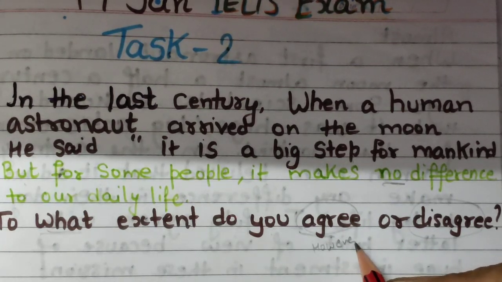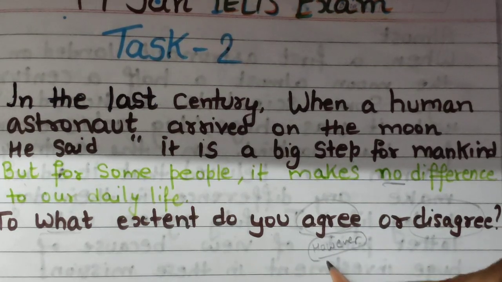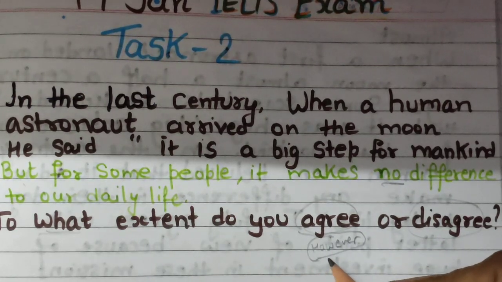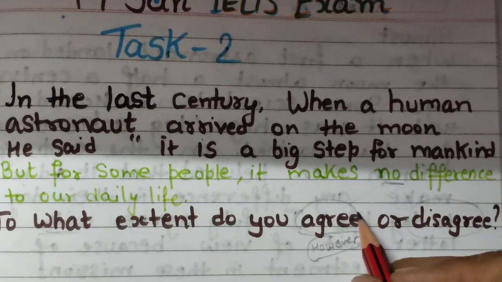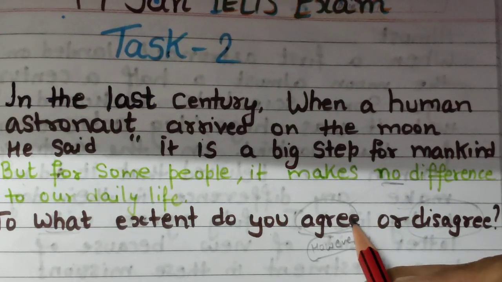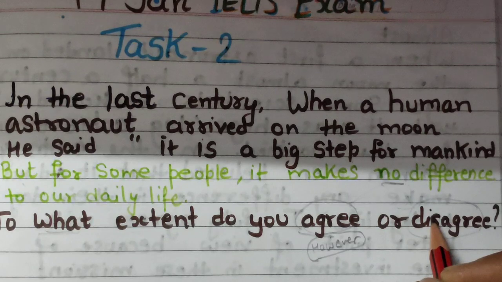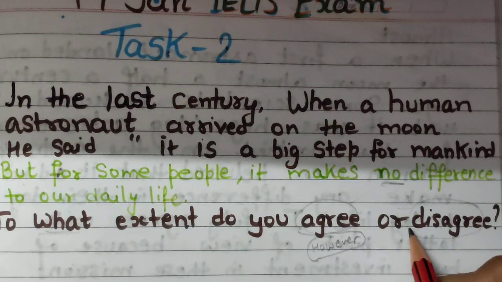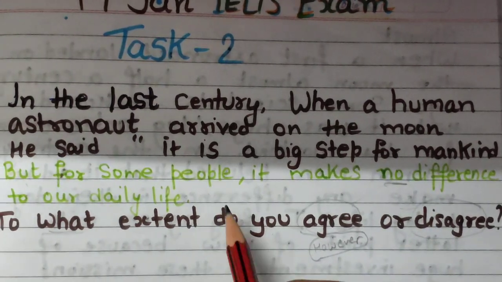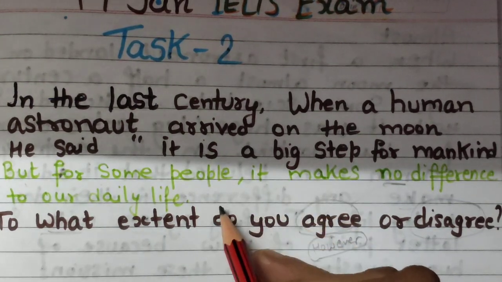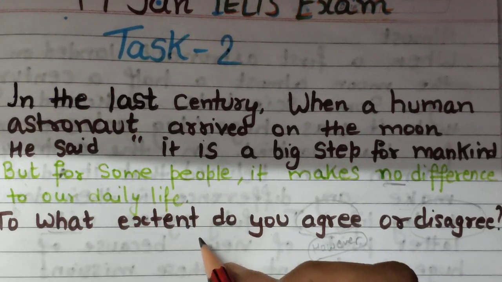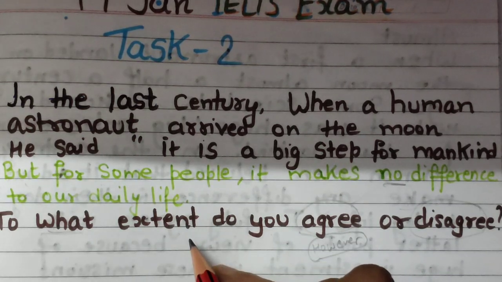Okay, so you can express those points of view, but it will not be in a very expanded form. First you just think about agree or disagree, only 2 points, you just remember it. You should get more points about agree or disagree. Okay, now what is the main point, the main topic here? So let's discuss one by one how to plan this essay, and I will show you how to write the introduction, body paragraphs 1 and 2, and of course the conclusion.